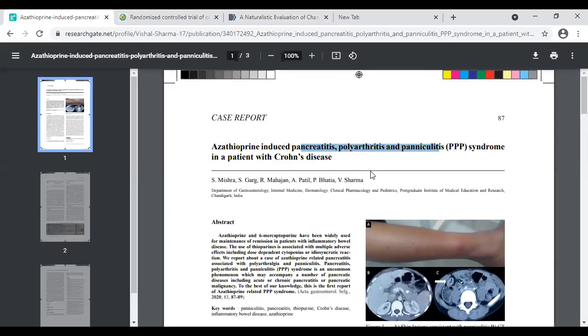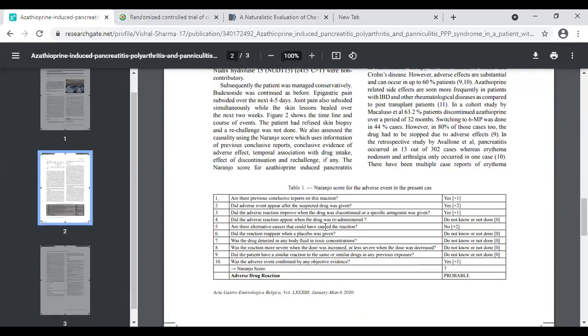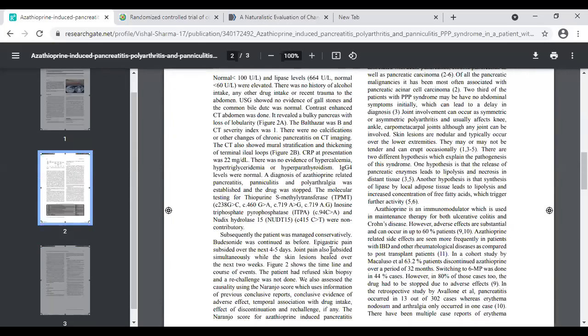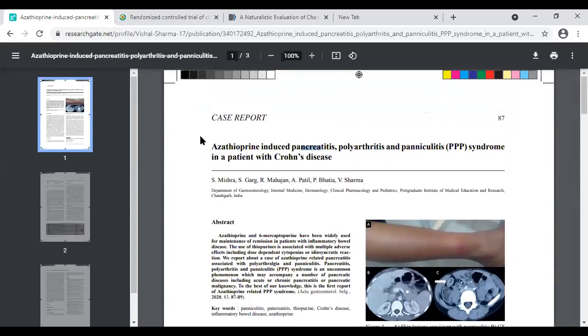So we asked a dermatology opinion for panniculitis, we asked the opinion from rheumatology, we asked the opinion from a gastroenterologist, and as a clinical pharmacologist, I did the assessment of the adverse reaction. So it is a team approach that you can come up with, and you can link a drug use to a particular outcome occurrence.